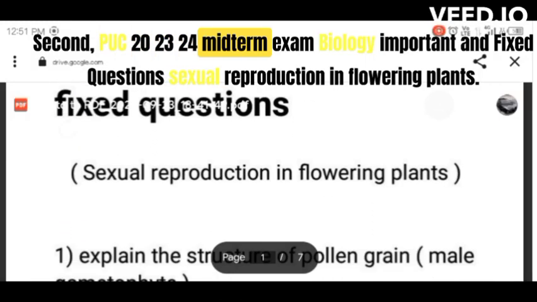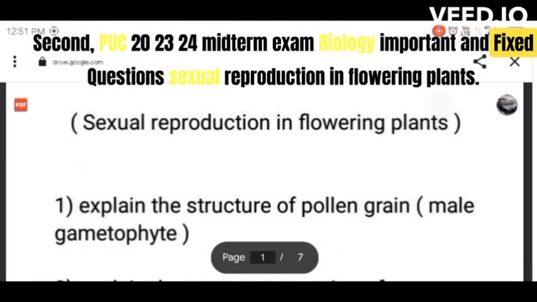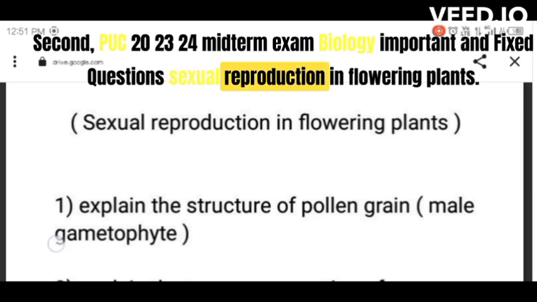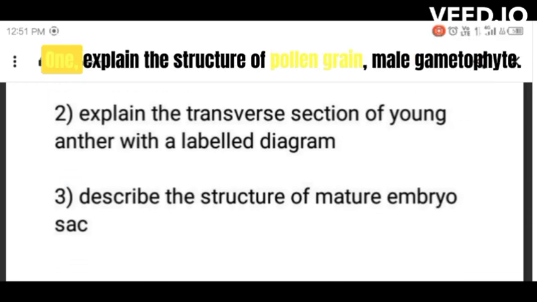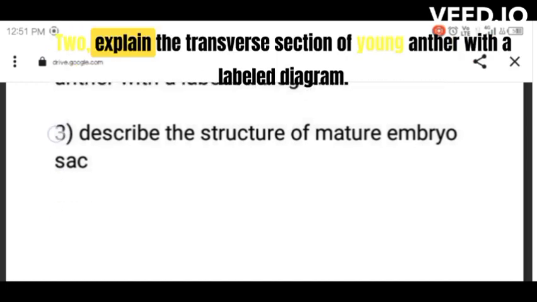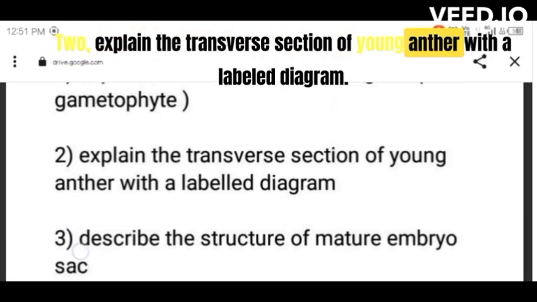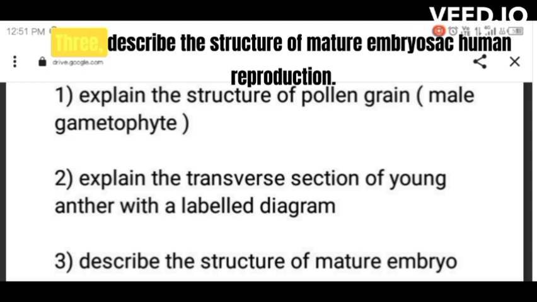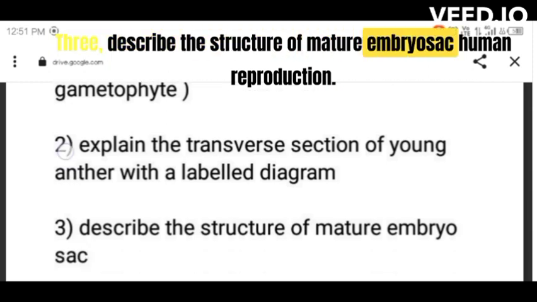2023-24 midterm exam biology important and fixed questions. Sexual reproduction in flowering plants. 1. Explain the structure of pollen grain, male gametophyte. 2. Explain the transverse section of young anther with a labeled diagram. 3. Describe the structure of mature embryo sac.